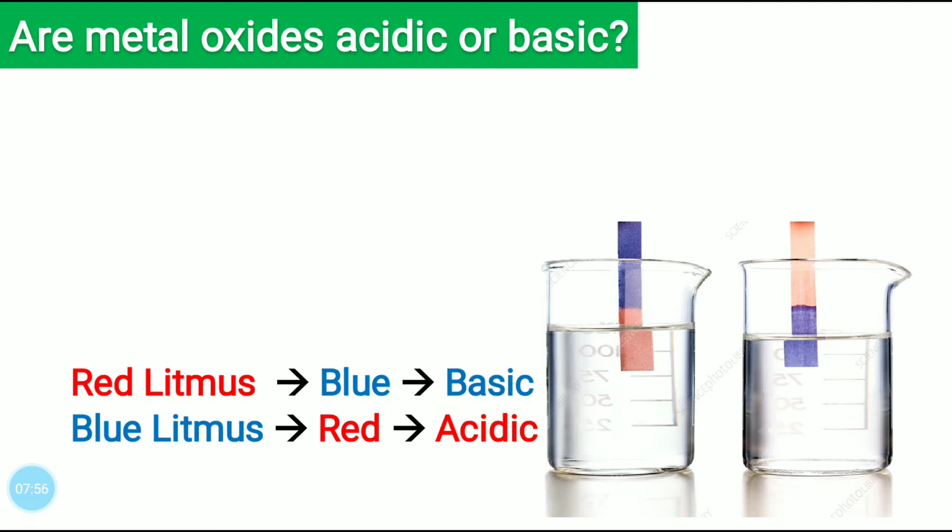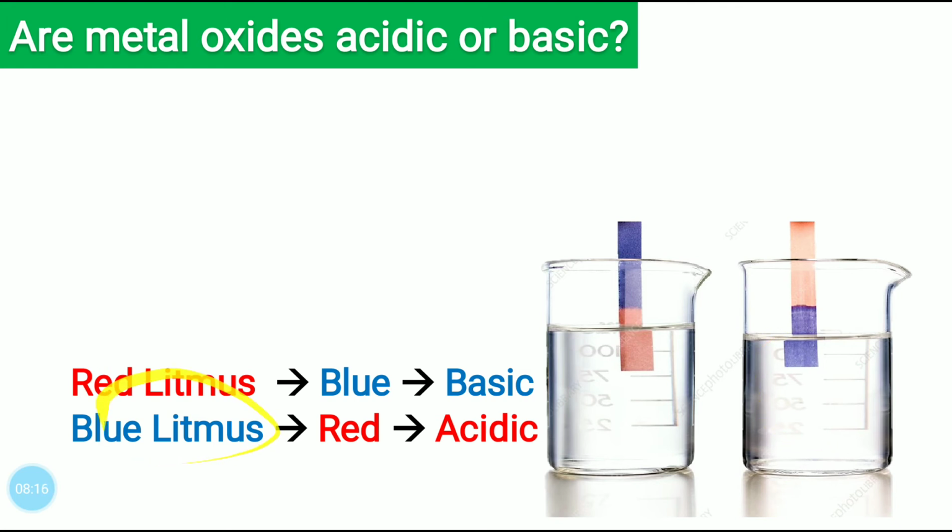It's a very simple reaction. If we take red litmus and dip it in the solution, and if it turns blue, then the solution is basic. You can see here red litmus turns blue, so this means this solution is basic.